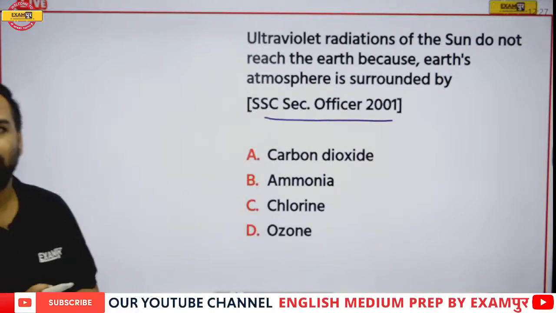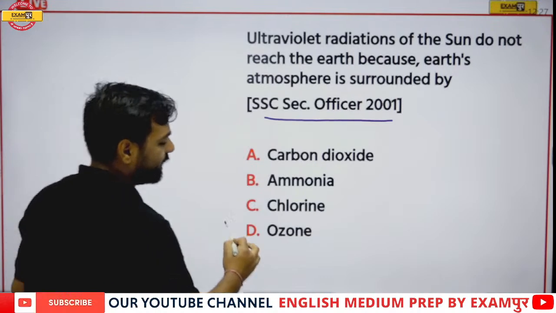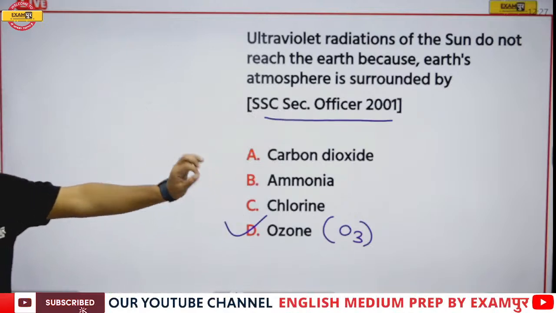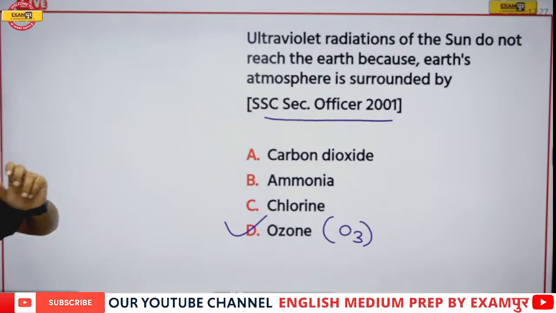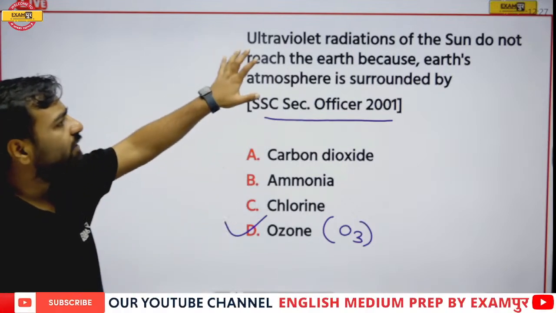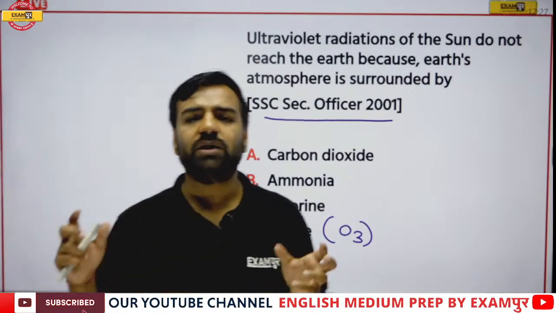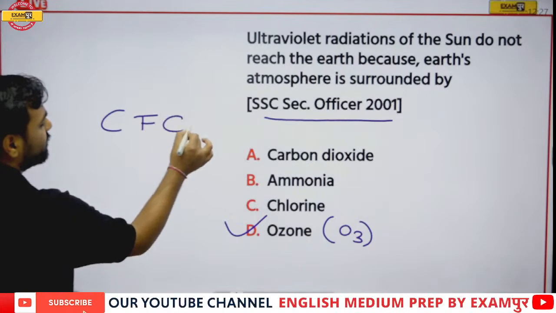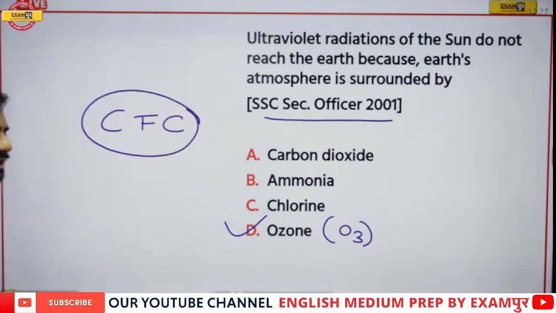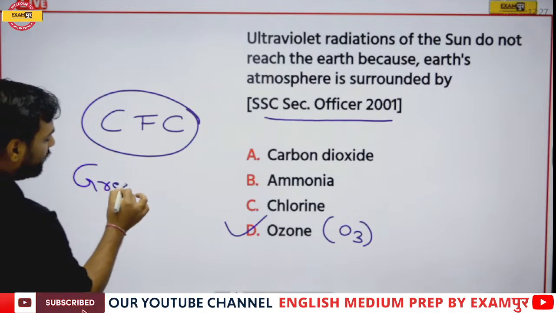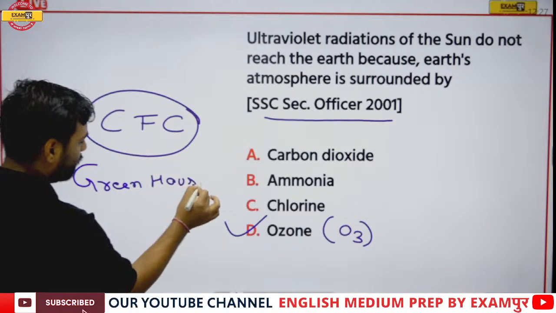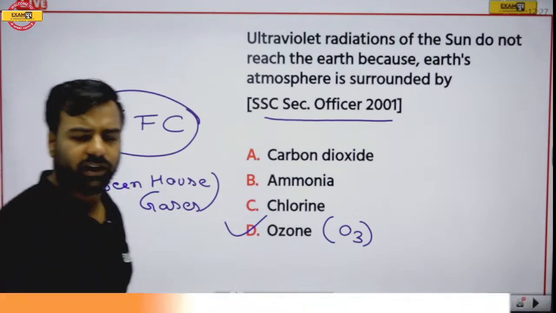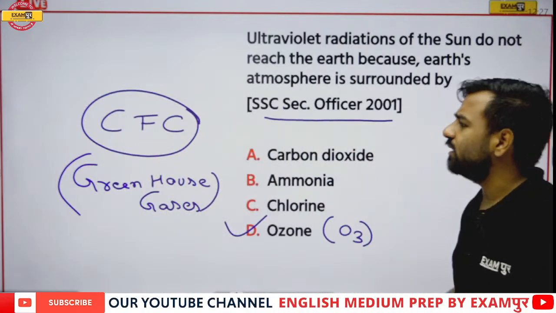So yes, Jagdishan and Ram, you both are with ozone. That's absolutely correct. The correct answer is O3. Now, if someone is asking about the ozone, we are aware of this formula also, this question also. But there's one more thing. If I talk about this ultraviolet radiations, what if we are using a lot of chlorofluorocarbons, CFCs? We will have this discussion in the chemistry as well. If I talk about the using of CFCs, or I can talk about greenhouse gases, it will create greenhouse effect, correct? So please remember, in that condition, what happens?